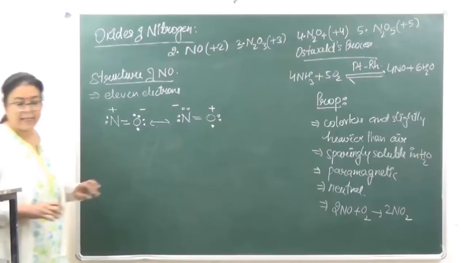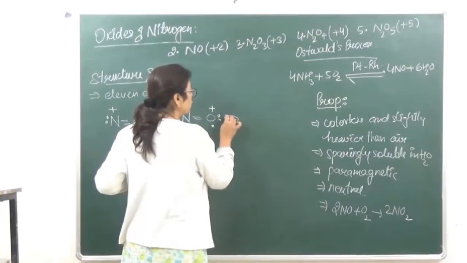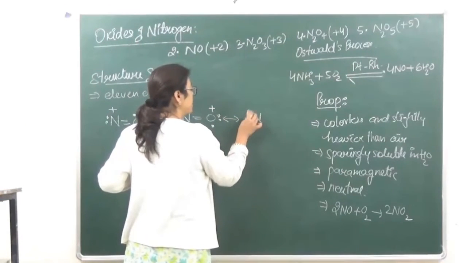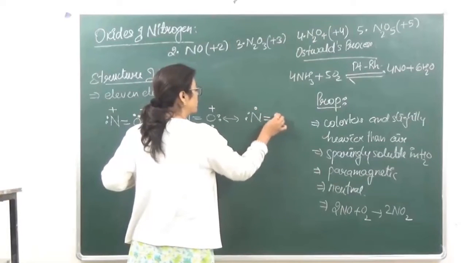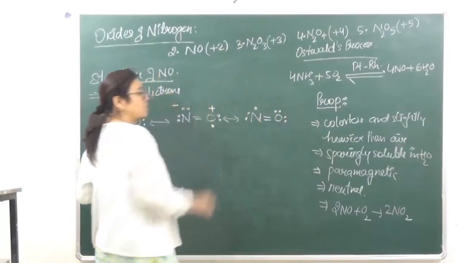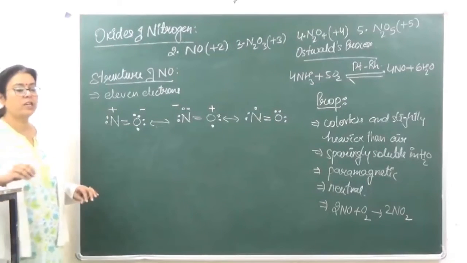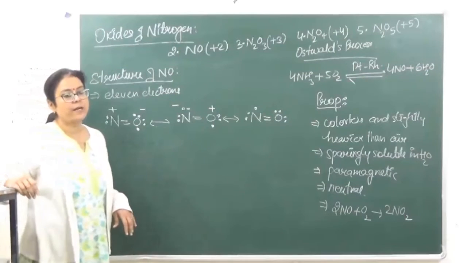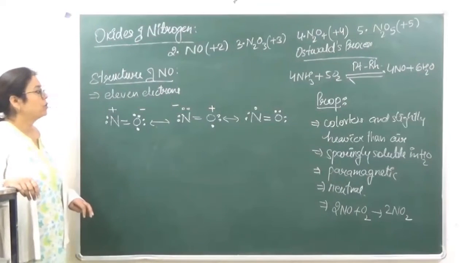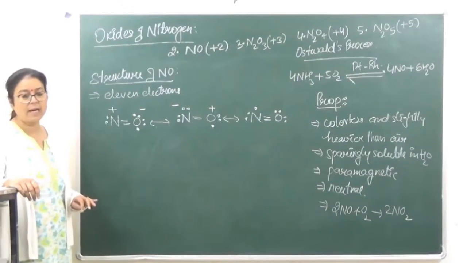And then we also have a neutral molecule. Just remember that you should have 11 electrons in total, shared and unshared, both together. So these are going to be the resonant hybrids.